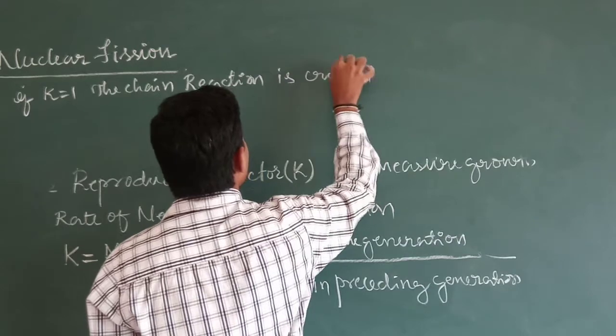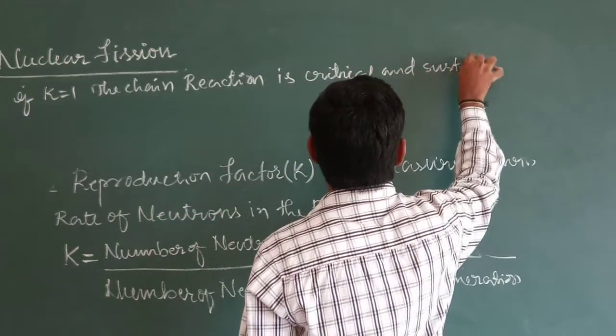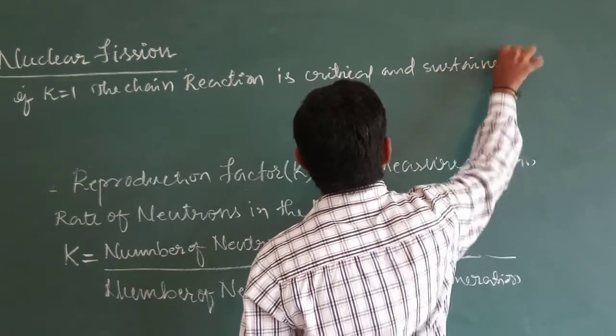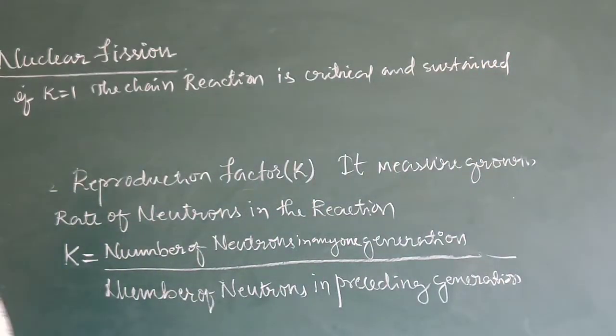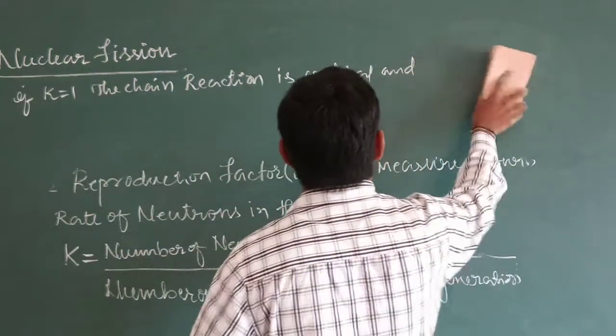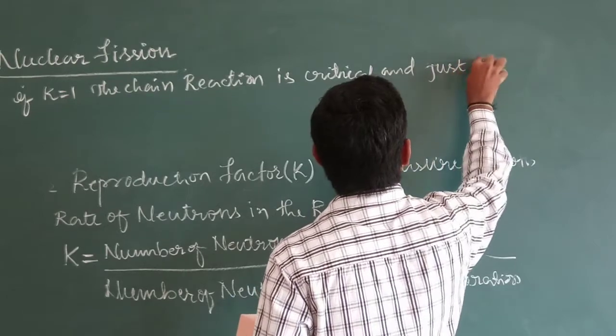Critical and sustained. Just sustained means it is proceeding, is critical and just sustained.